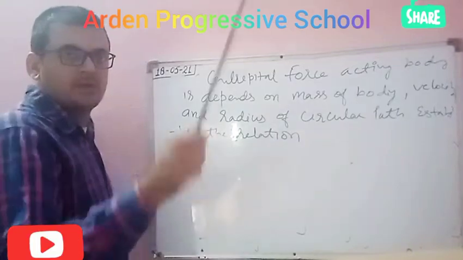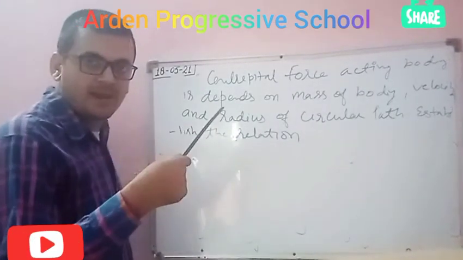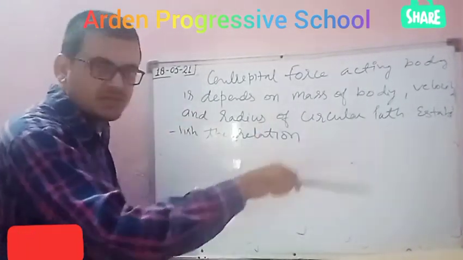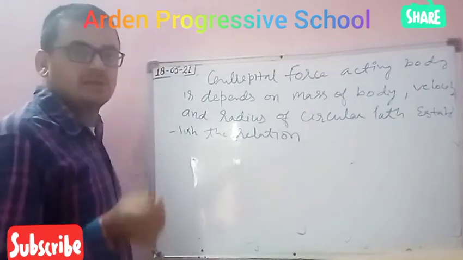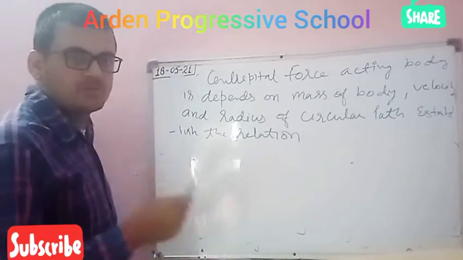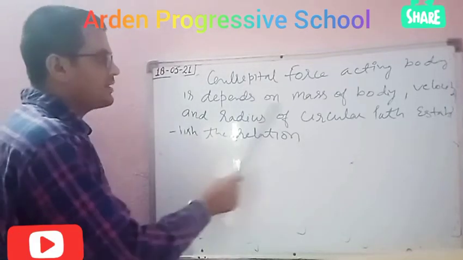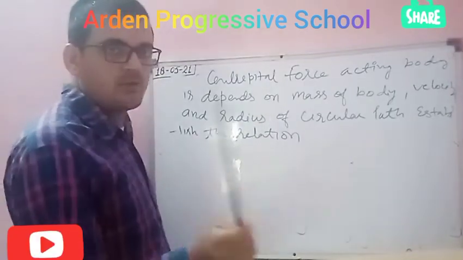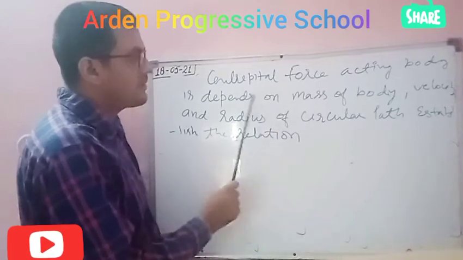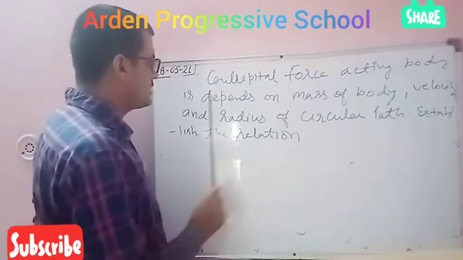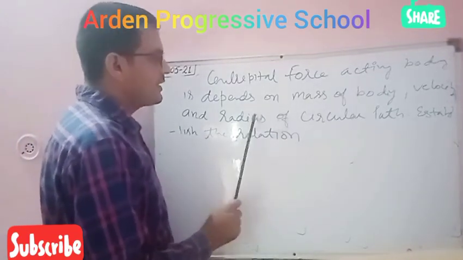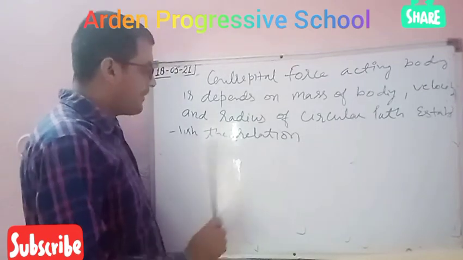When any body moves in a circular path, it requires centripetal force, meaning the force which acts towards the center. So the question says that centripetal force acting on a body depends on the mass of the body, velocity of the body, and radius of the circular path.